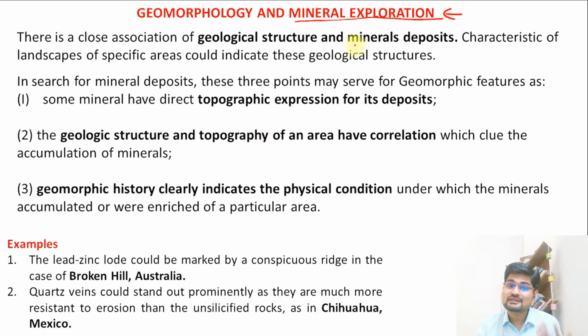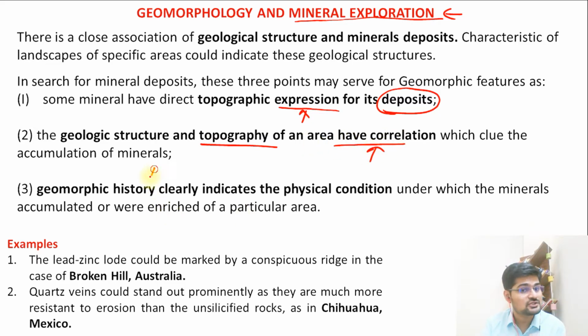And remember, we have already studied various kinds of landforms, their characteristics, the rocks and minerals. So we know which kinds of minerals are how valuable for human beings. So what happens? We as human beings are always in search of different kinds of minerals. And how do we know what kind of mineral can be formed? By looking at its geological formation and structure, by looking at its geomorphology. So that is where topographic expression is important to understand what kind of deposits it will have. So geological structure and topography of any area will have a correlation with the accumulation of its minerals.